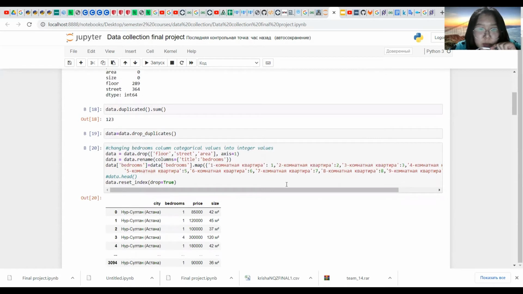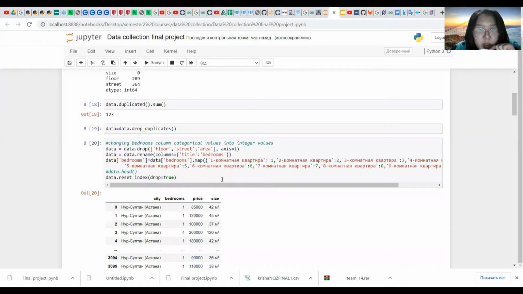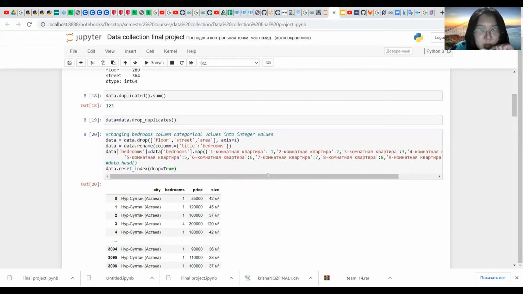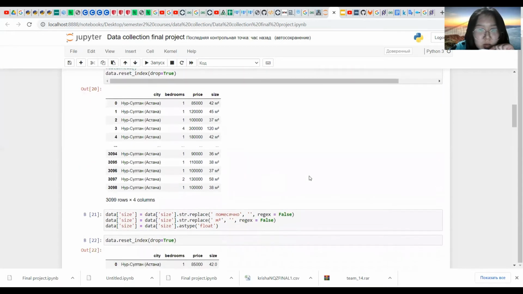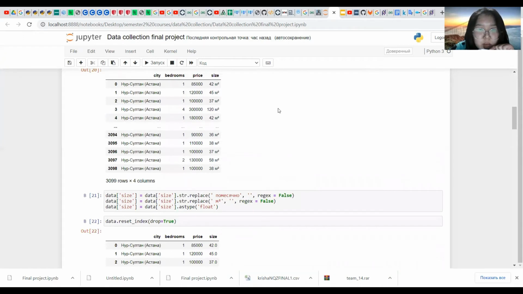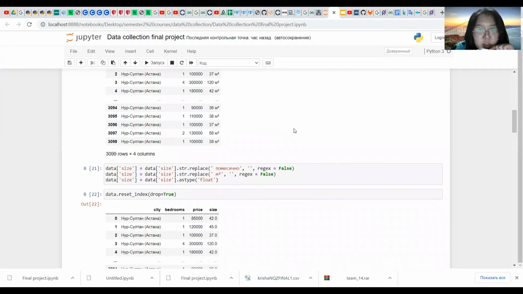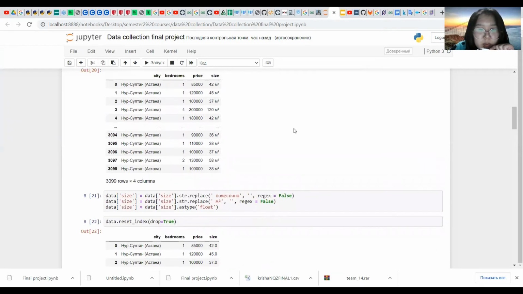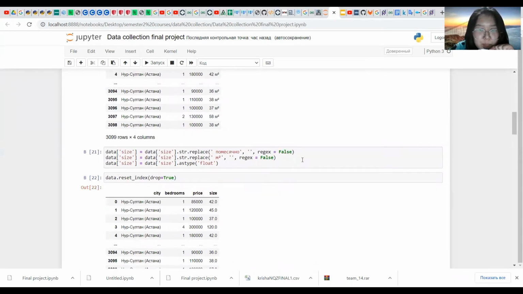We can also see that the values in this column are categorical, so it's better to change them into integer values, which is done by using the map method. Then we should do some transformation of the data in the size column and change the type of the values in this column into float type.